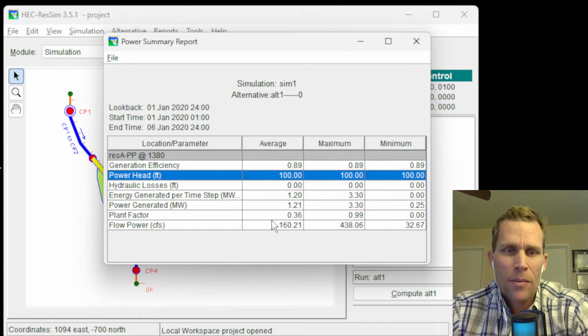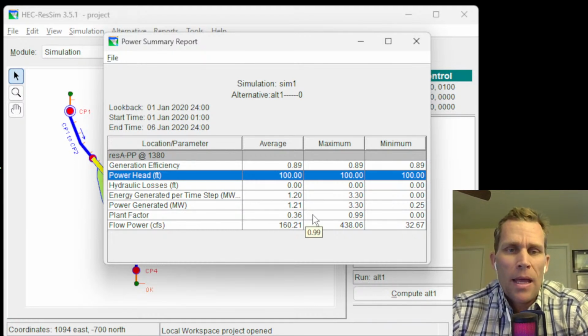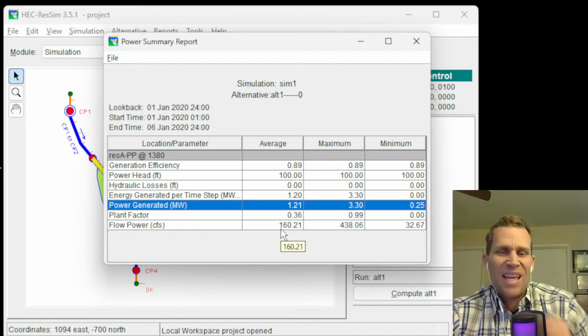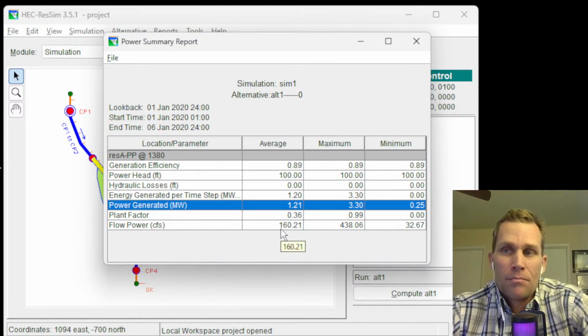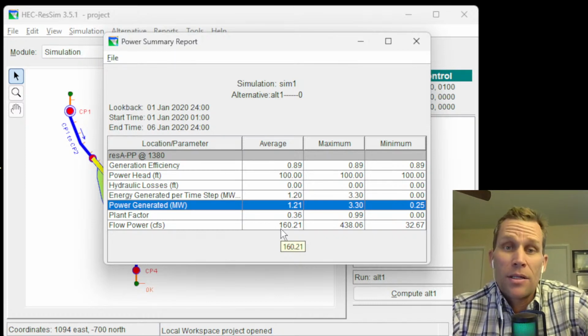Okay. All right. So what I want to do here in the remainder of this lecture is to talk about the different release allocations, modify those release allocations, and then see how that affects the power generation, because I think we can do better than 1.21 as our average. And how we're going to do that is simply push more water through the power plant as opposed to letting it flow through the controlled outlet structures.